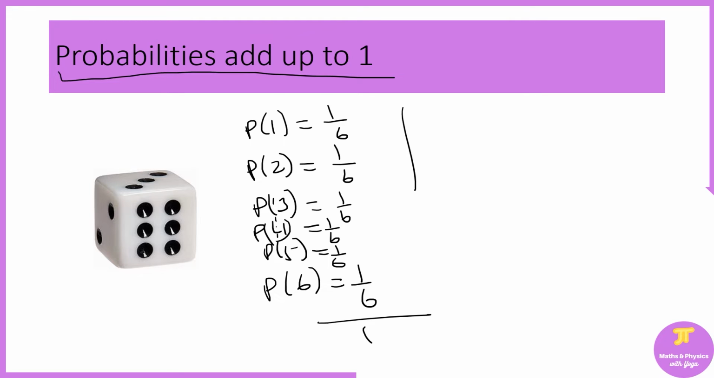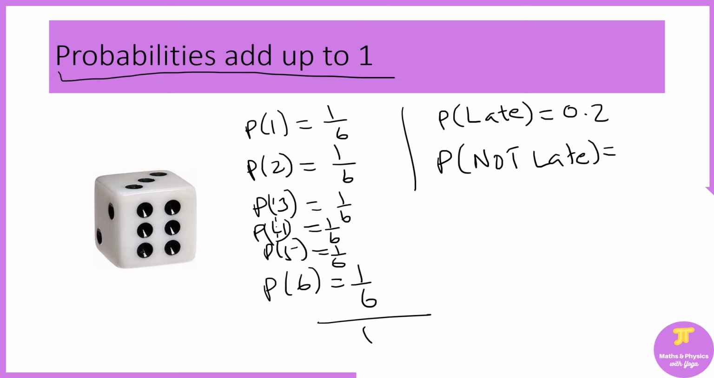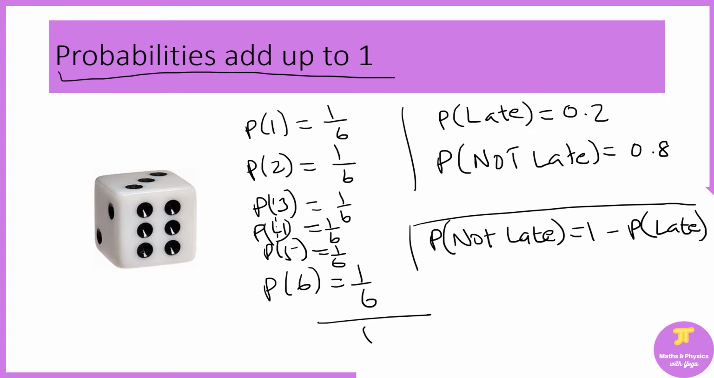If you look at the other example, going to school late, the probability of late is probably 0.2, so the probability of not late should be 0.8. So the probability of not late is always 1 minus the probability of late. This equation is very important when it comes to mutually exclusive events.